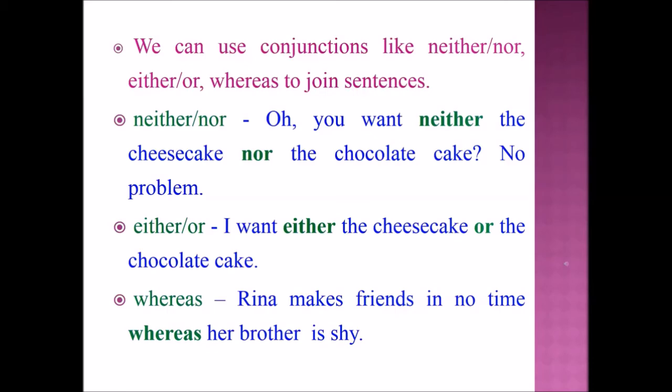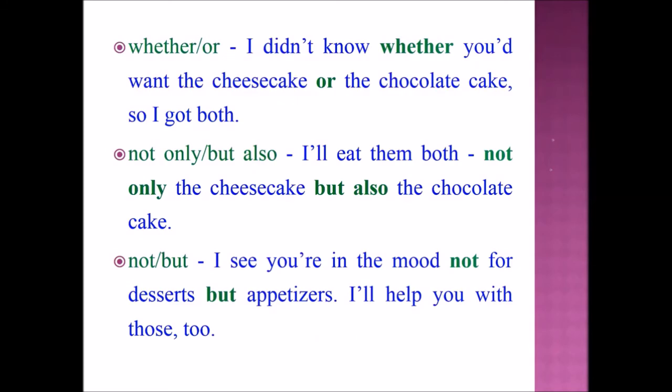Then let's see about whereas. Reena makes friends in no time, whereas her brother is shy. Next, let's see about whether or. Example sentence. I didn't know whether you did want the cheesecake or the chocolate cake, so I got both.